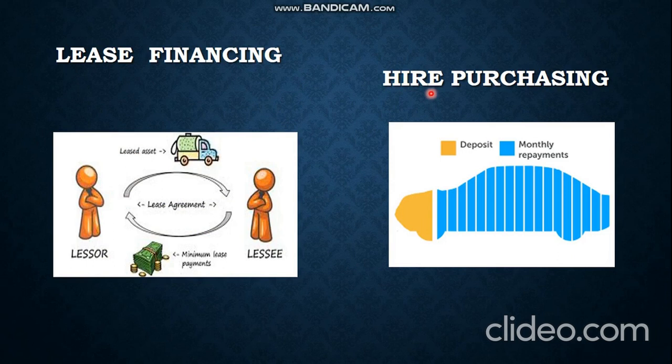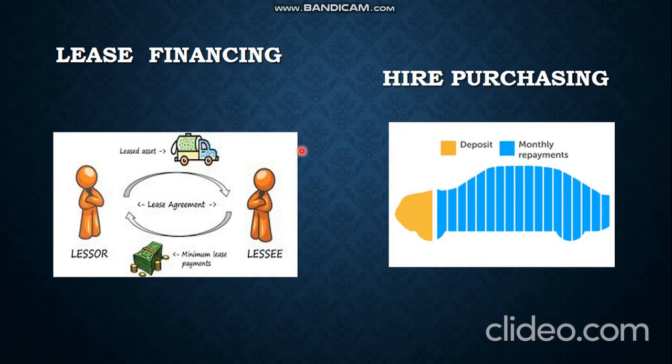In hire purchasing, the first person gives the asset to the second person for usage, and the second person pays the money for a certain time interval, but after completion of the time interval, the asset will be owned by the second party, right? There is a small difference.